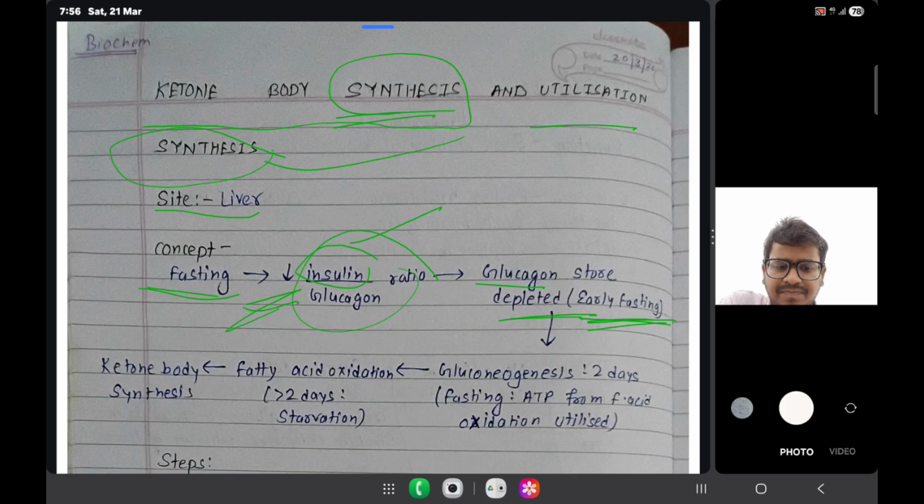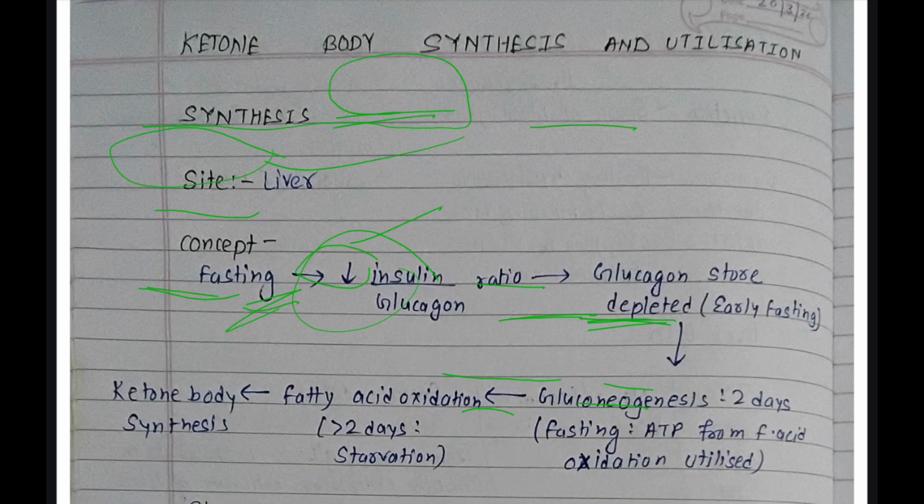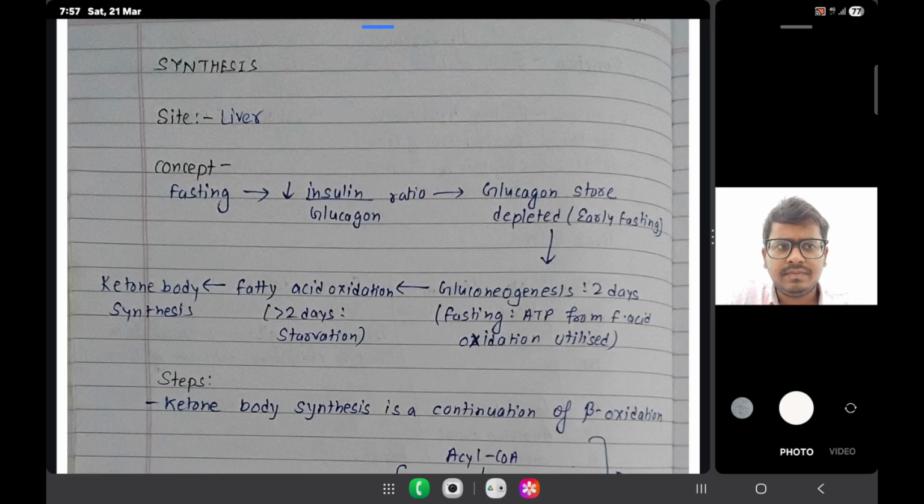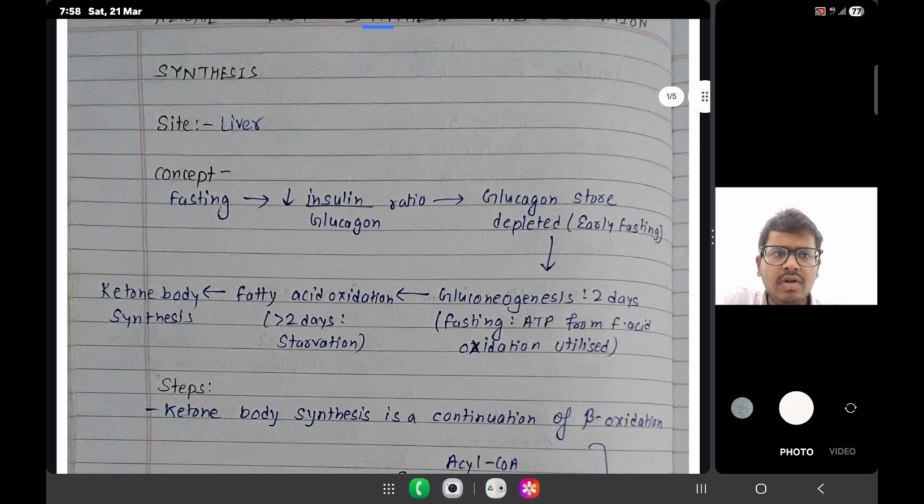Next what happens here is gluconeogenesis. Now we are in the phase of gluconeogenesis.